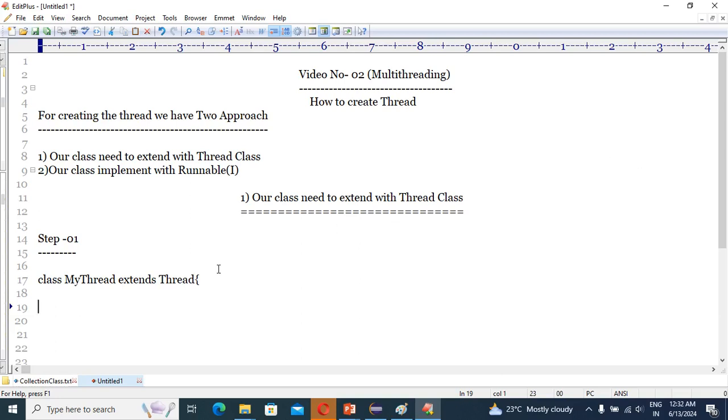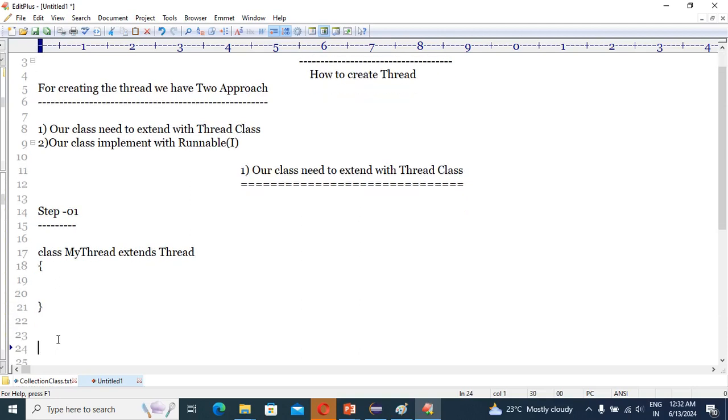Okay. What I have told you, the same thing I have written as per the code here, right? Nothing else I have done. Only if our class extends from the Thread class, that class becomes a thread class. Correct? This is the first step. Keep in mind, you can make your class a thread class only if you extend your class from Thread. Correct? This is step number 1. Now I am moving to step number 2.